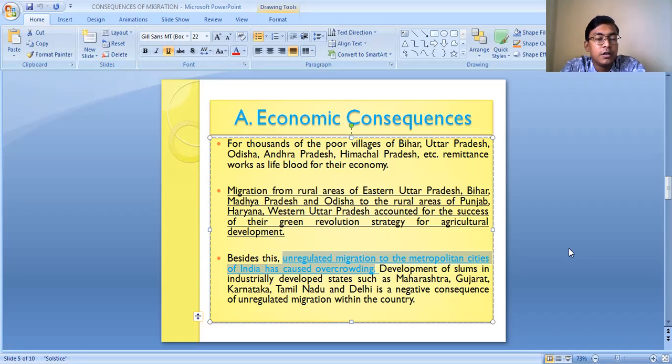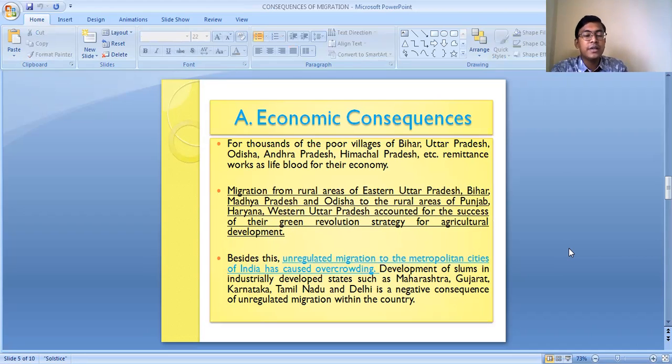Because already it is saturated with laborers, and an excess number of laborers are there. So even in the urban areas, the newly migrated people find it quite hard to get jobs or employment opportunities. So this is about the economic consequences of migration. The main economic consequence of migration is the remittances which are sent by the migrants.